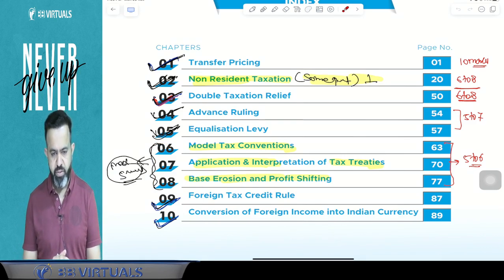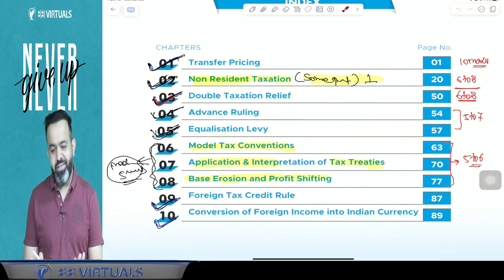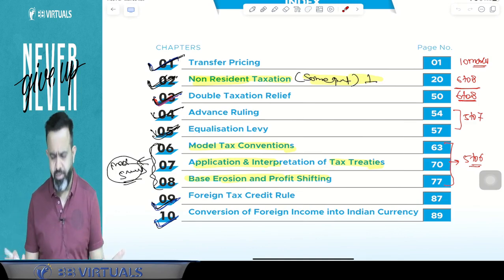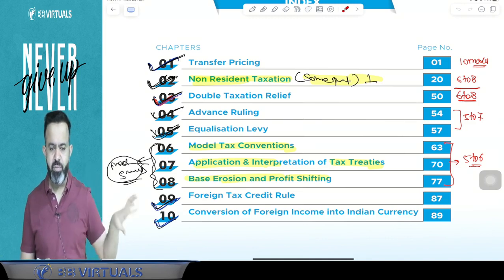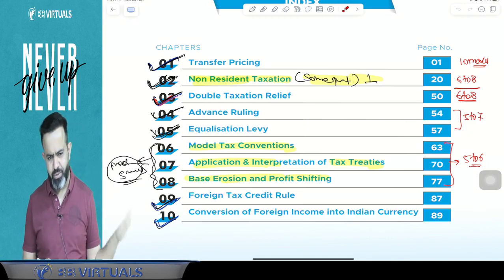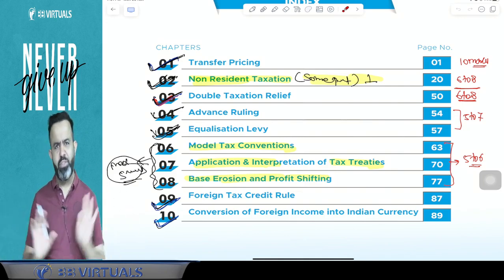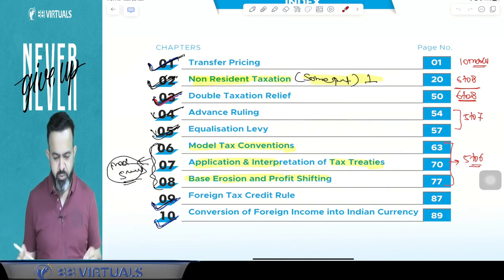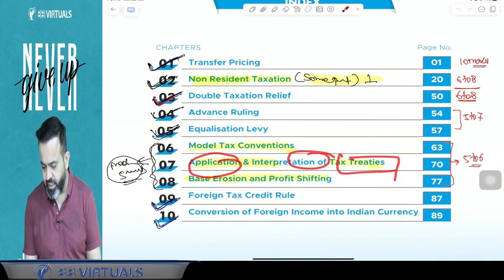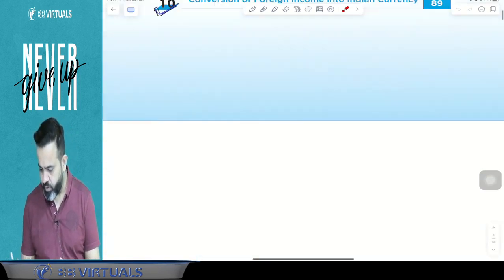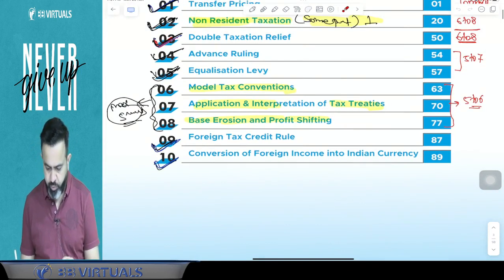Which topic do you want to study first? All three topics are theoretical. My request is that you just focus on the question and answer part only. For all three topics, I have included approximately 10 questions. If you do that many questions, it will be sufficient for you, so there is no need to worry. Whatever questions we have included in the compiler, if you do those, that will be enough for your examination. So let's start with the application and interpretation of the tax treaty. That is topic number 7 from your book, so just check topic number 7 from your book.